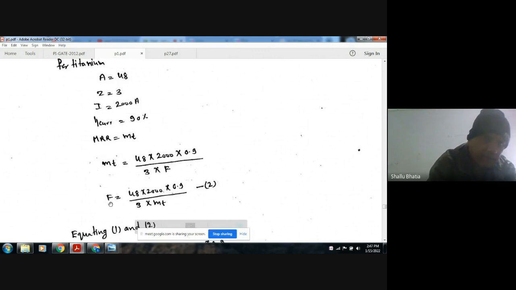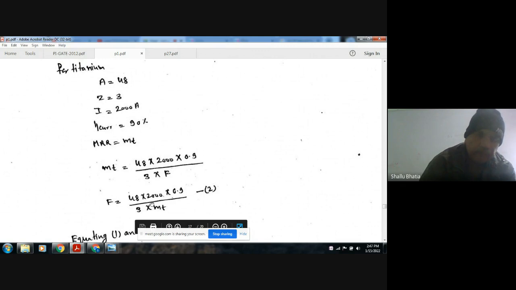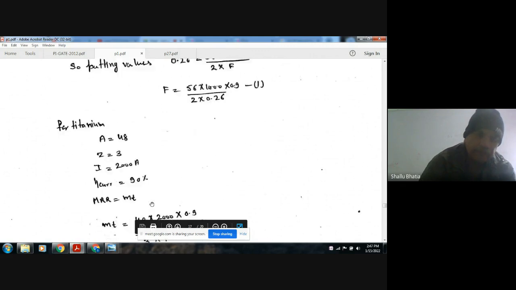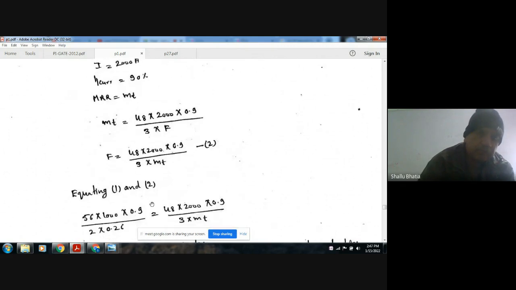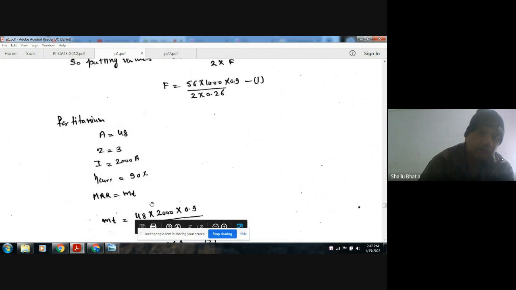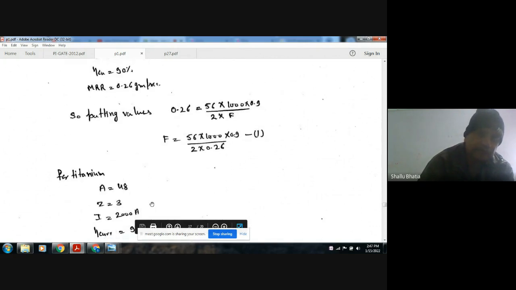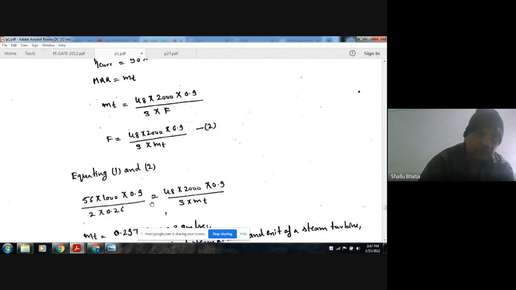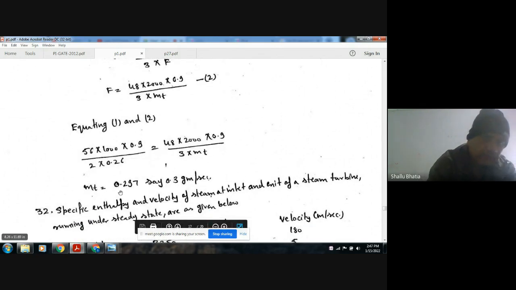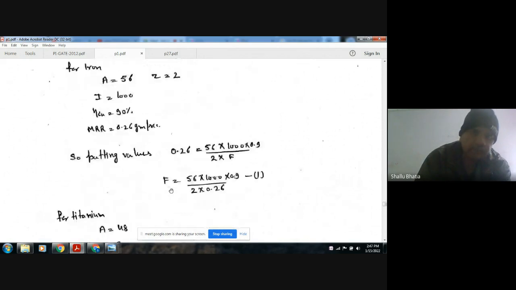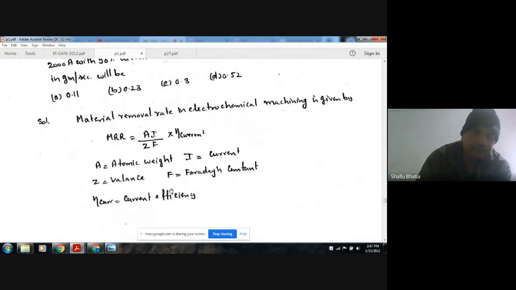We will calculate F. Now F is the Faraday's constant that will be constant for both the processes, whether it is iron or whether it's titanium. Equating these two, we will calculate the metal removal rate of titanium. So that is your 0.297 or say 0.3 gram per second. Okay. So answer is option C.